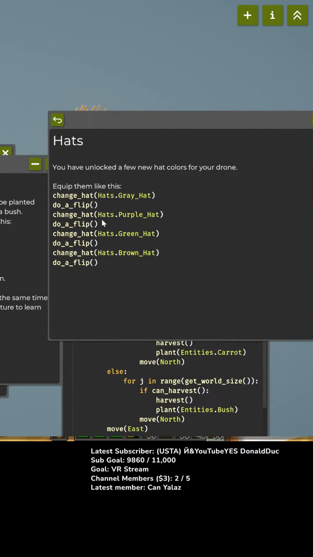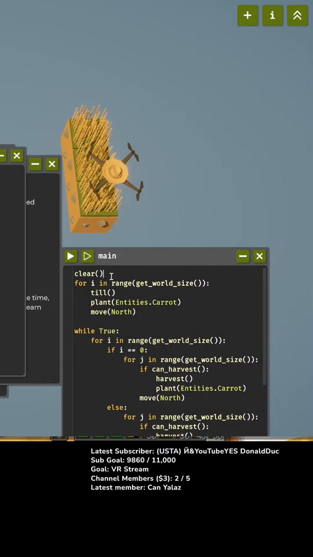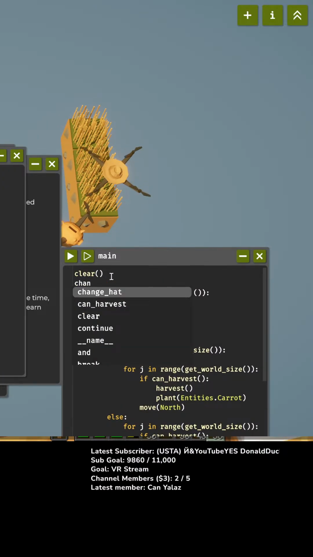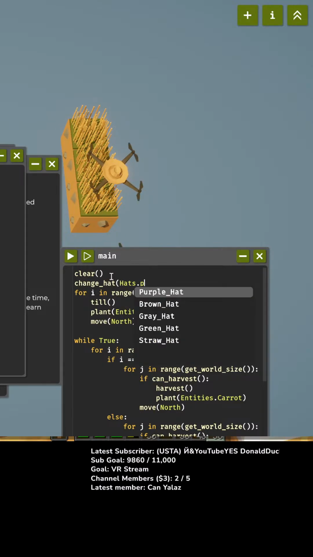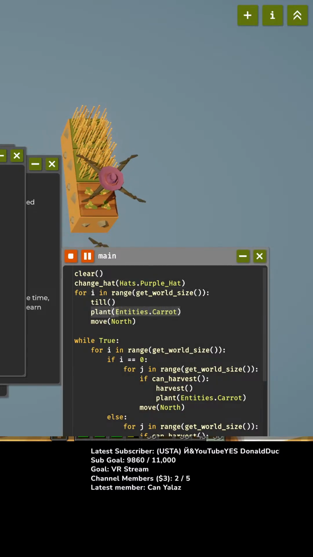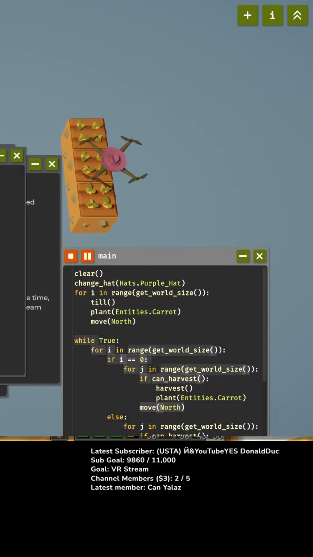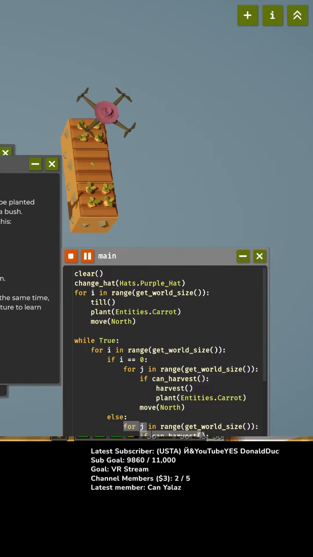I can hat. Purple hat, green hat, brown hat. Ooh, I want to wear a purple hat. Okay. Change this. Change hat. We are going to wear hats dot purple hat. There we go. Gotta start with a purple hat. Okay. Now. Oh, hey. I wonder if this still works. Should work. Hello world, fashionable, and carrots. All right, so that's working.